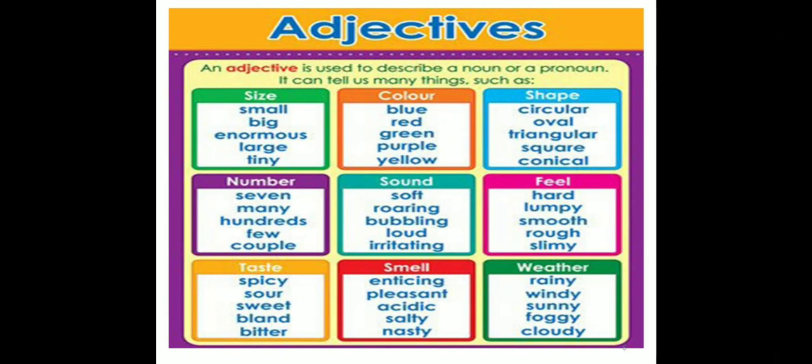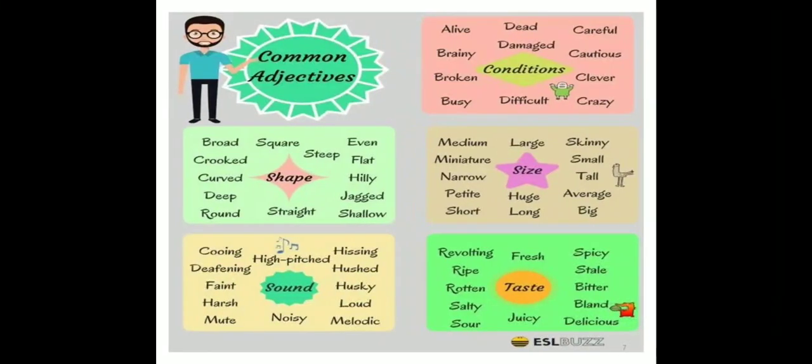Then weather: rainy, windy, sunny, foggy, cloudy. So all these are adjectives. Now here on this screen you will see some common adjectives like shape, sound, conditions, size and taste.